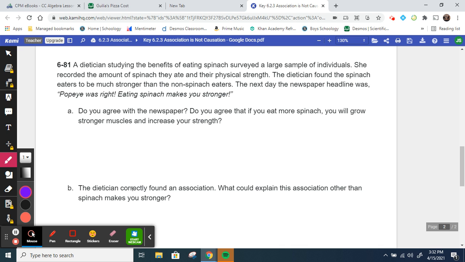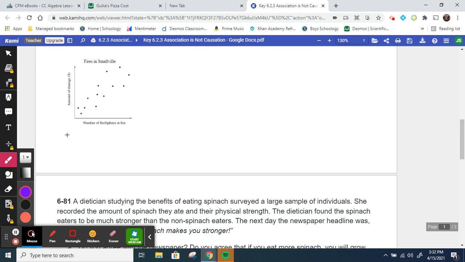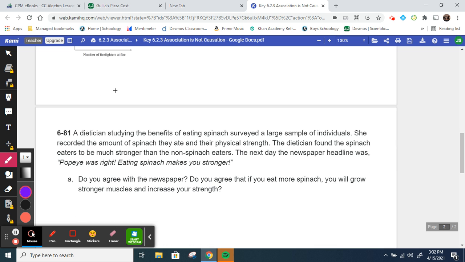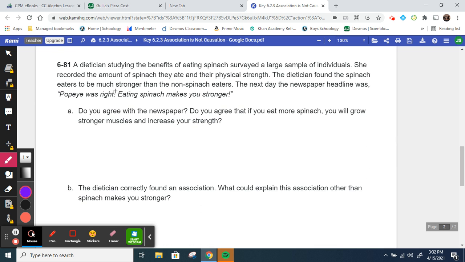Then B says, the dietitian correctly found an association. So if you were to graph, you might notice that as the amount of spinach increases, the amount of strength increases. And so you might see a graph similar to this. So that means they're associated. You might have a correlation coefficient that's close to 1. But does that necessarily mean that spinach is what's doing that?